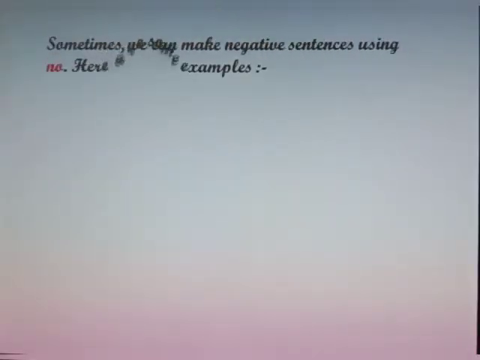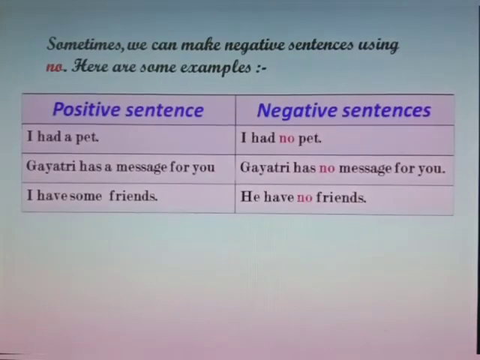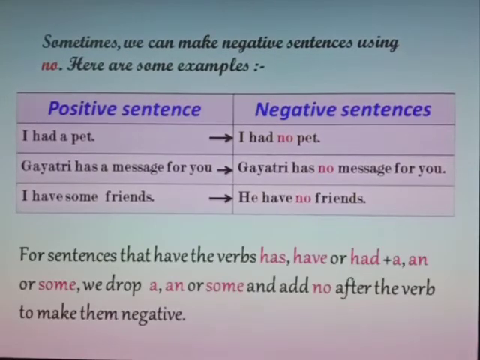Sometimes we can make negative sentences using no. Here are some examples. I had a pet. I had no pet. Gayatri has a message for you. Gayatri has no message for you. I have some friends. I have no friends. For sentences that have the verbs has, have, or had plus a, an, or some, we drop a, an, or some and add no after the verb to make them negative.